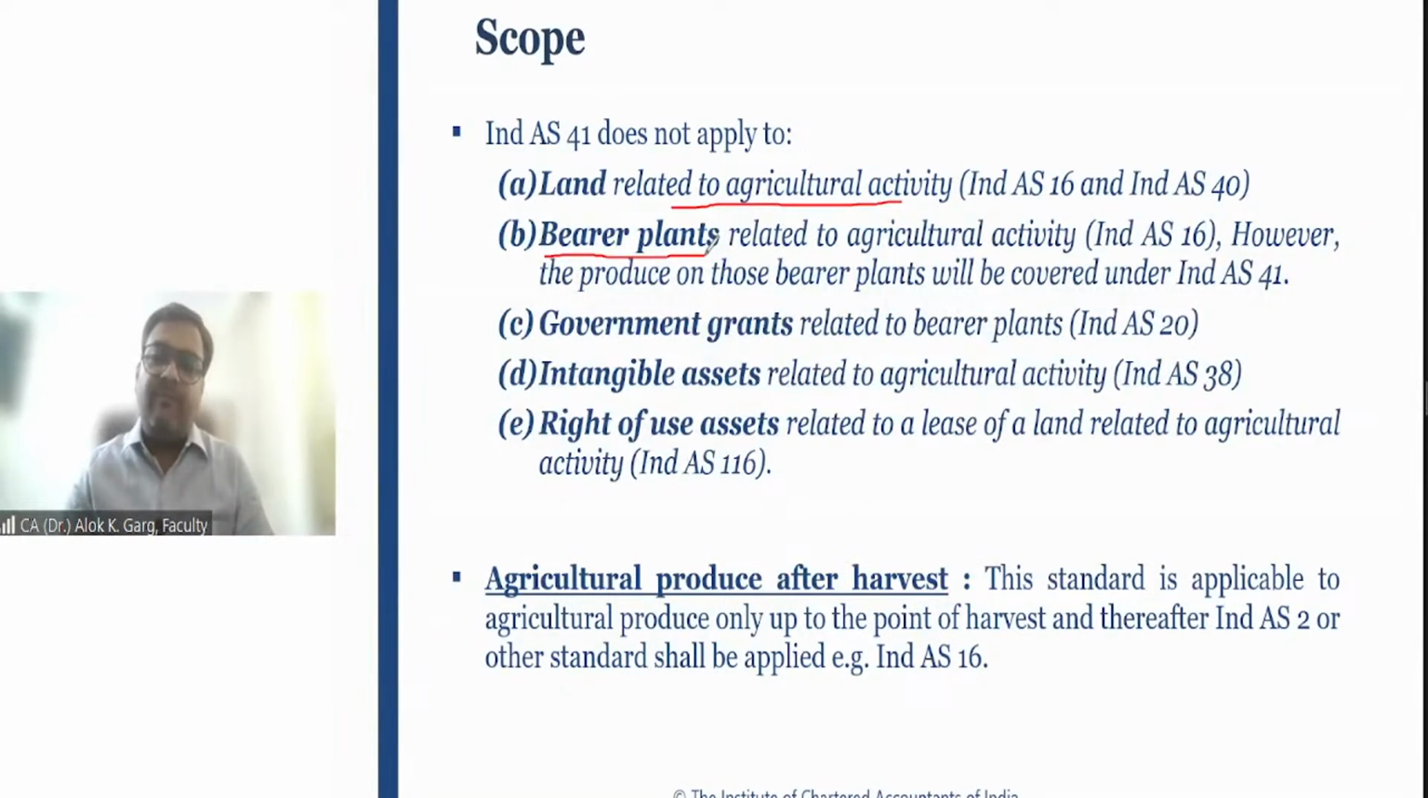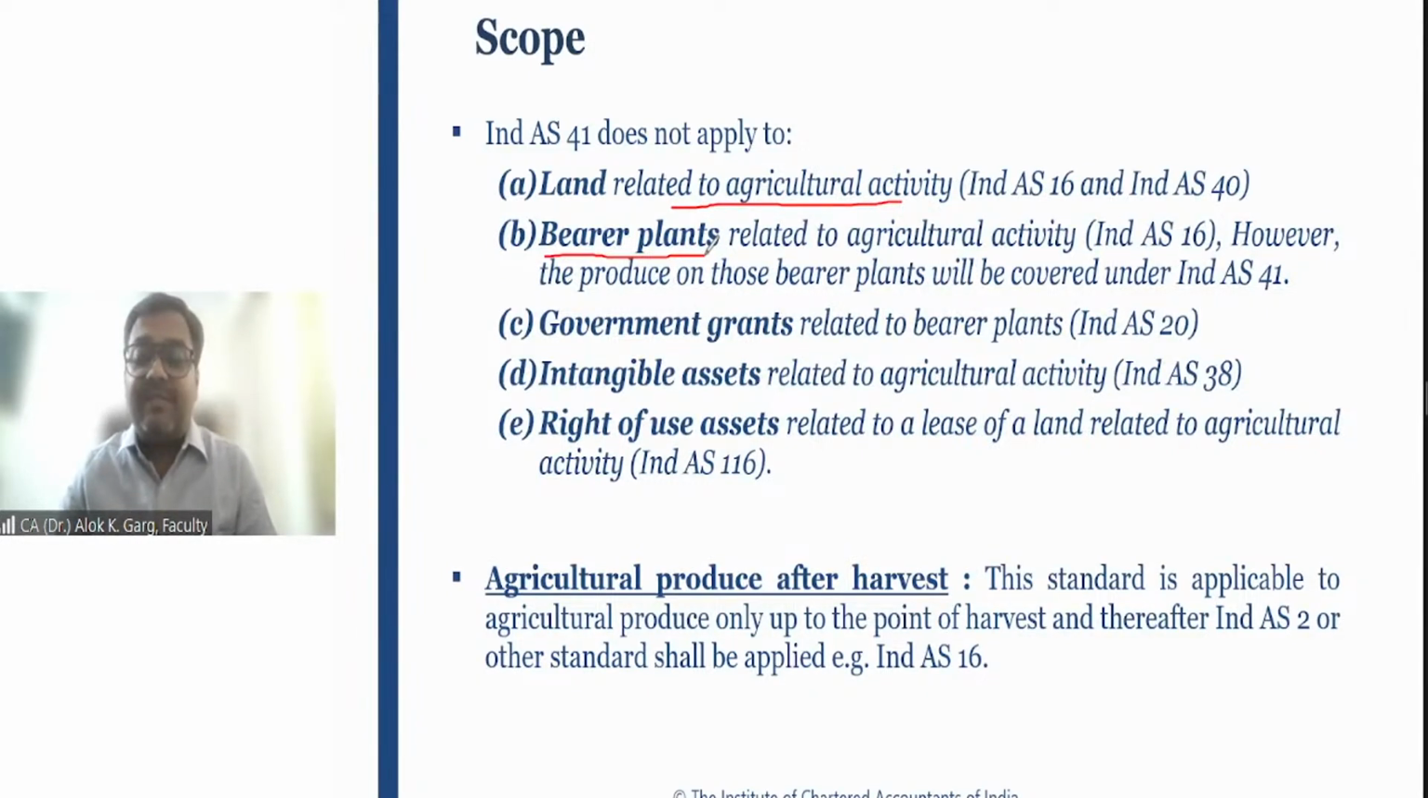Mango tree. Is a mango tree a bearer plant or not? Yes, a mango tree is a bearer plant because it produces mangoes not only for 1 year, but for more than 1 year, right? So it will be covered under the property, plant and equipment standard.